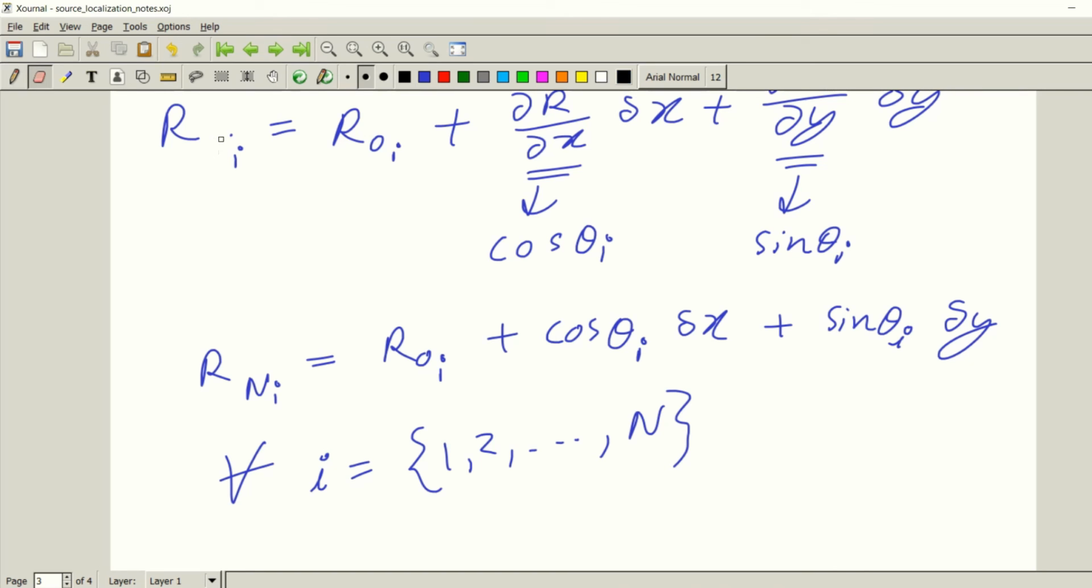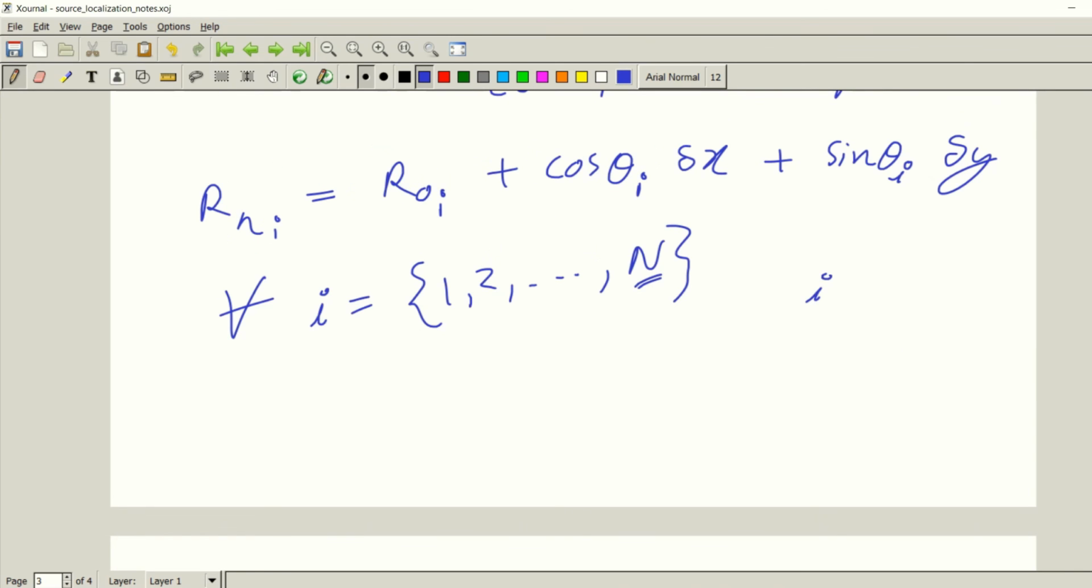And just one typo over here. Maybe I can change this to Rn, a small n. So the small n stands for the new, and the small o stands for old, and this capital N is actually the total number of antennas we have, and this i is the index, the antenna index.